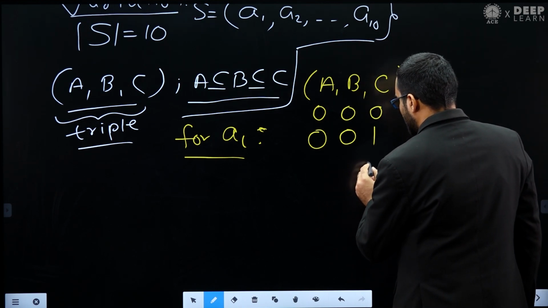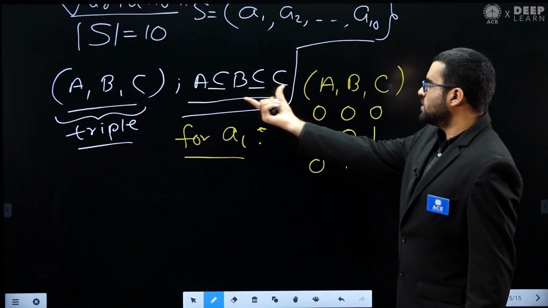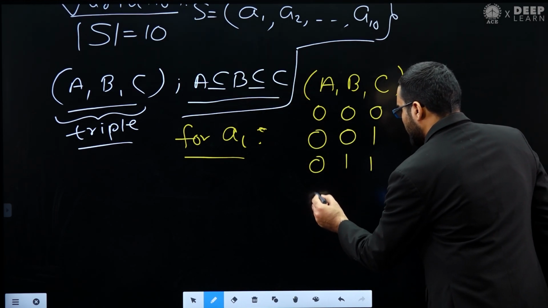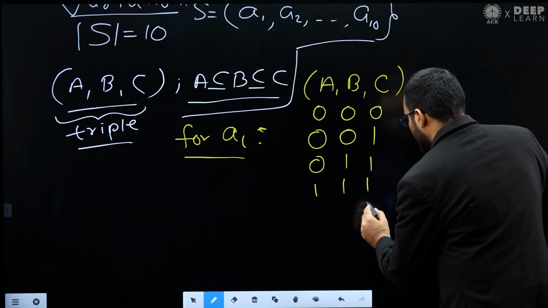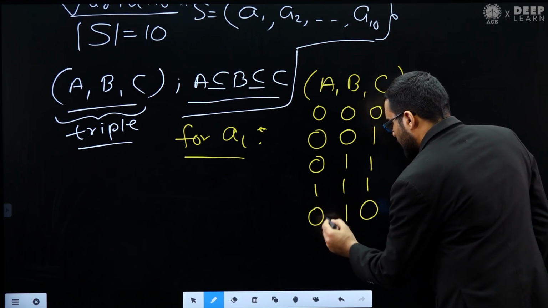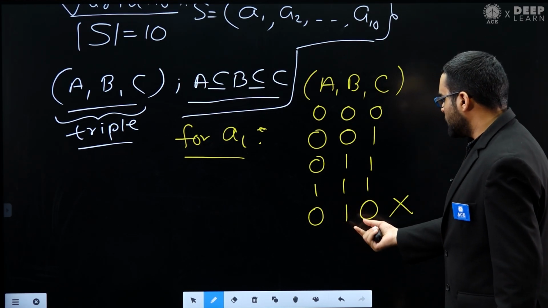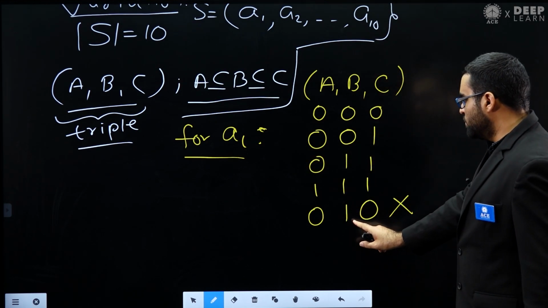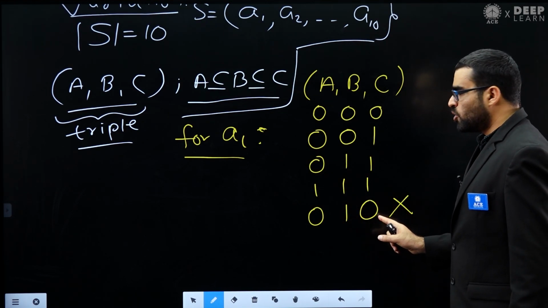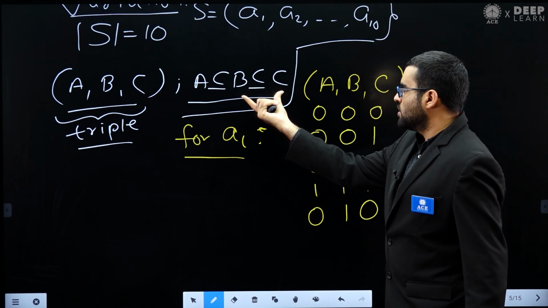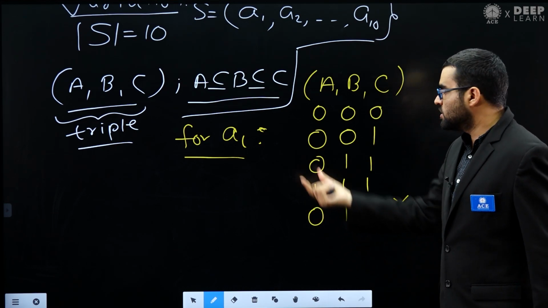I can do this also, and in this situation the condition is satisfied. Now can I do this? No, I cannot do this. Why? Because element A1 belongs to B, but it does not belong to C. So this condition is violated. The condition says that every element of B must be an element of C, but here it is violated.